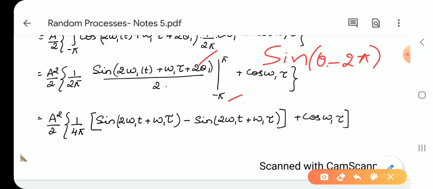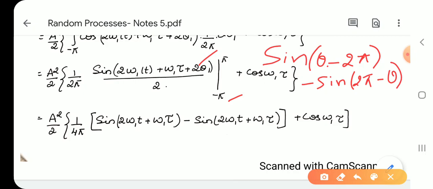So when you take minus out, it becomes minus of 2 pi minus theta. 2 pi minus theta means it lies in the fourth quadrant. Fourth quadrant means it is negative.